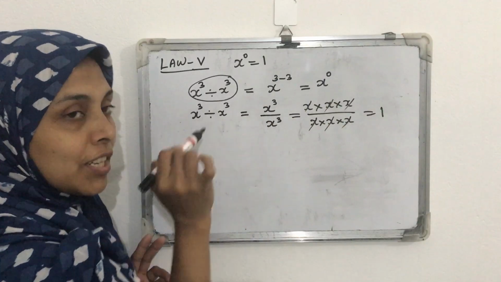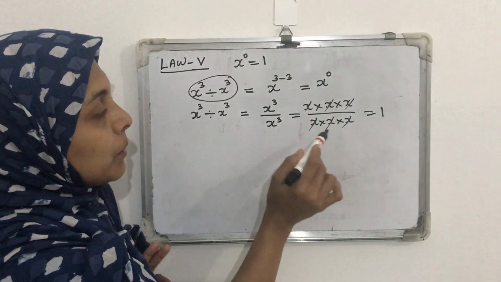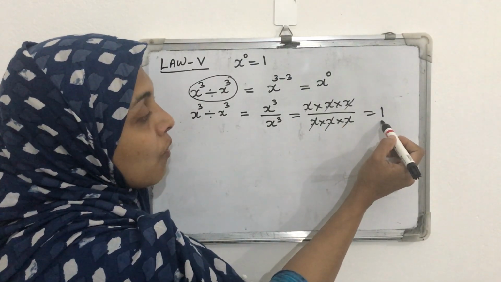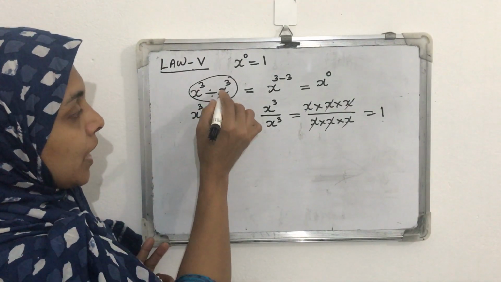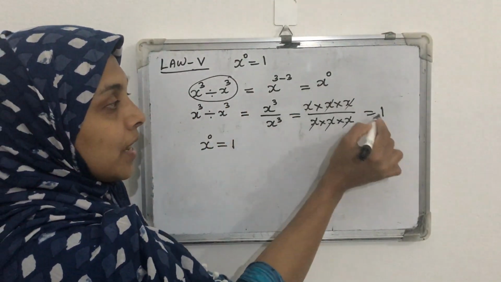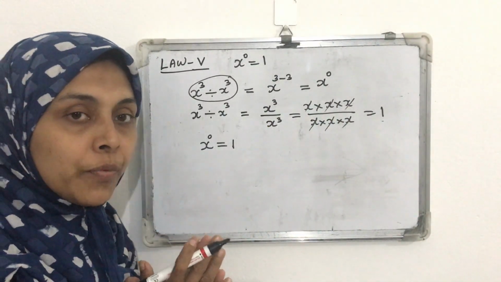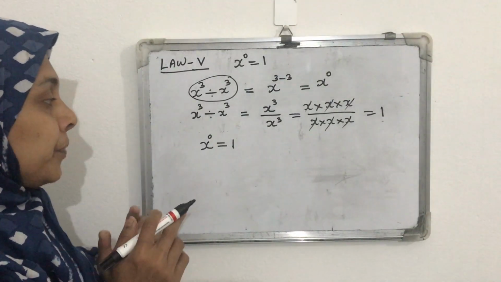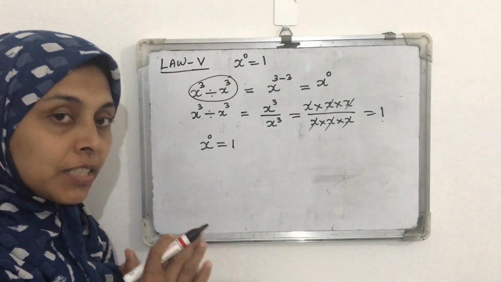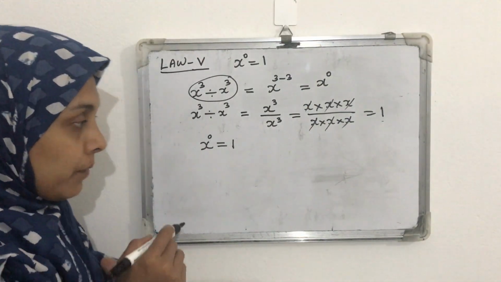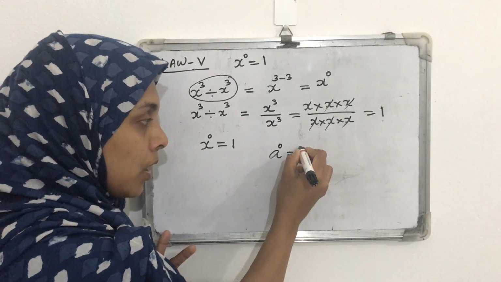From these two, for x cube by x cube, one answer we got is x raised to 0. The same x cube by x cube, when we do it by the normal division method, gives the answer 1. So what can we say? x raised to 0 is equal to 1. If the left hand sides are equal, then the right hand sides will also be equal. So we can prove that x raised to 0 is equal to 1. For any rational number, if its power is 0, its value will be 1. For example, a raised to 0 will be 1.